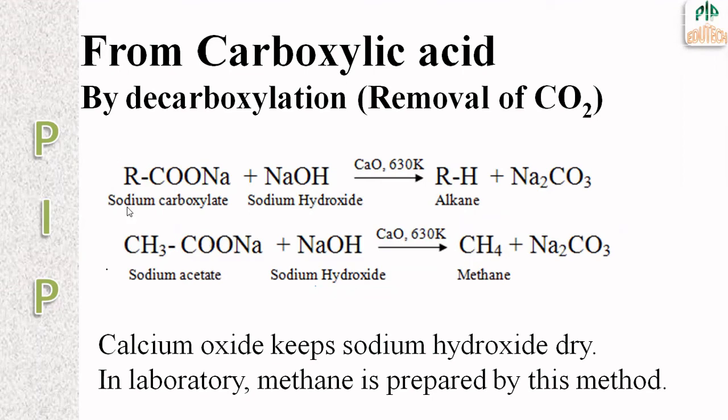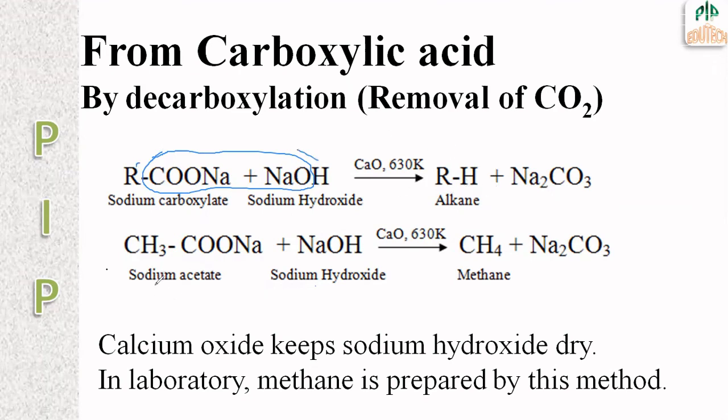Here, for example, sodium carboxylate is taken and reacts with sodium hydroxide in the presence of calcium oxide at 630 Kelvin, and an alkane is obtained. How is this obtained? Na2CO3, sodium carbonate, is removed, and the remaining alkyl group and hydrogen combine to give the alkane.